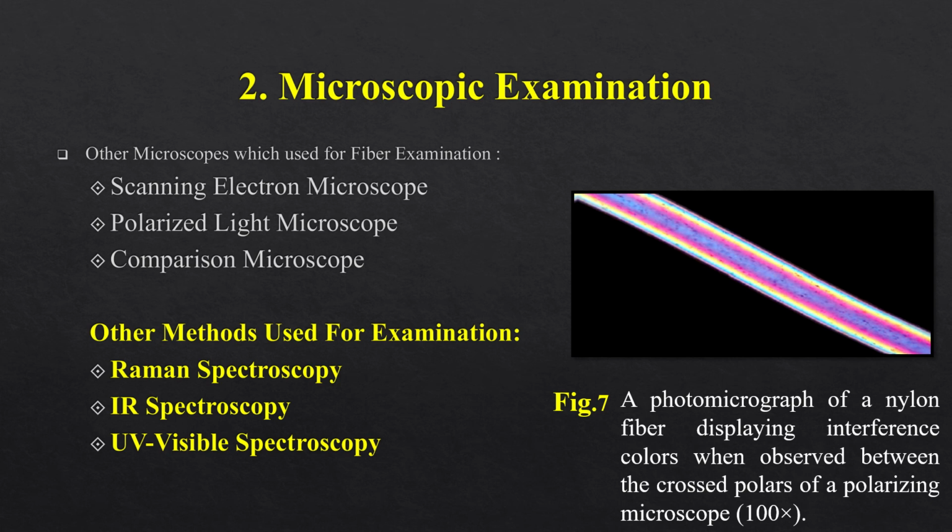Other methods used for examination are Raman spectroscopy, IR spectroscopy and UV visible spectroscopy. In the following photo, we can see a photomicrograph of a nylon fiber displaying interference colors when observed between the crossed polars of a polarizing microscope.